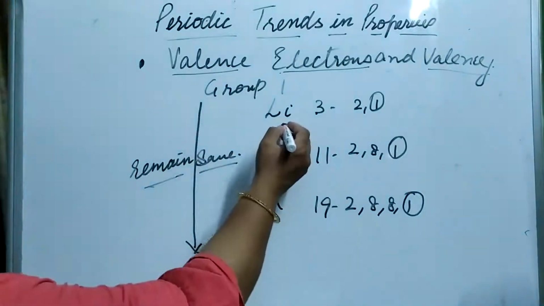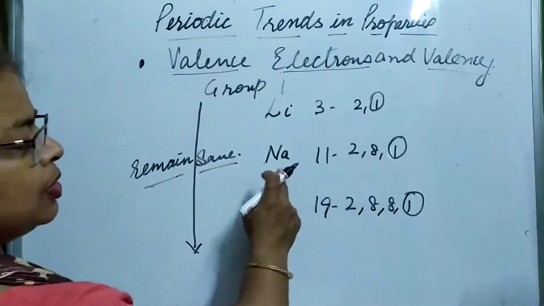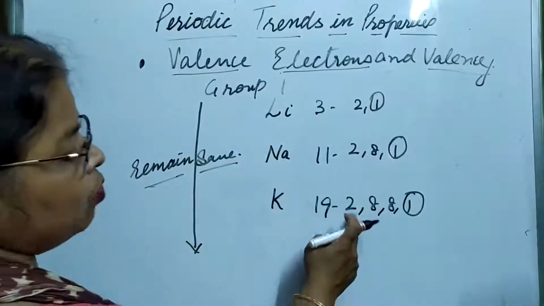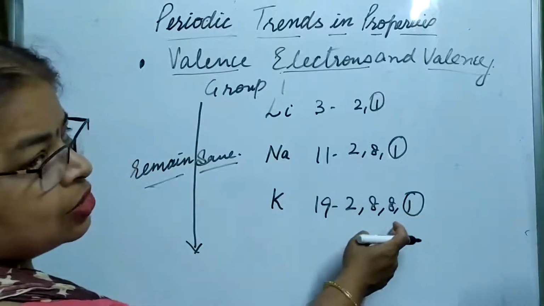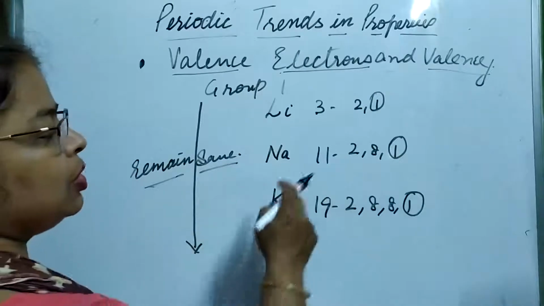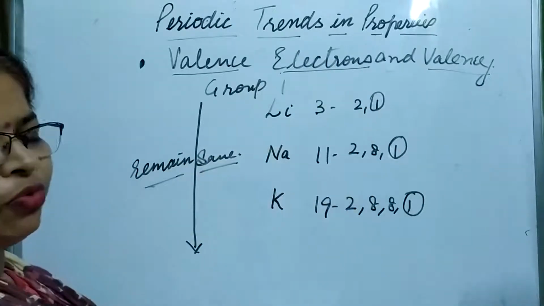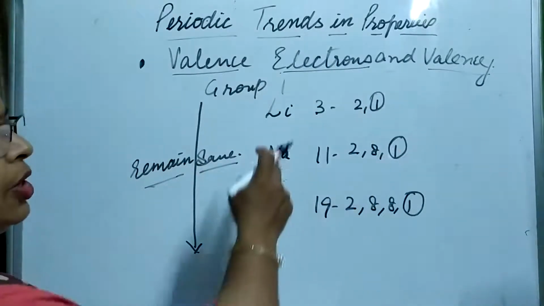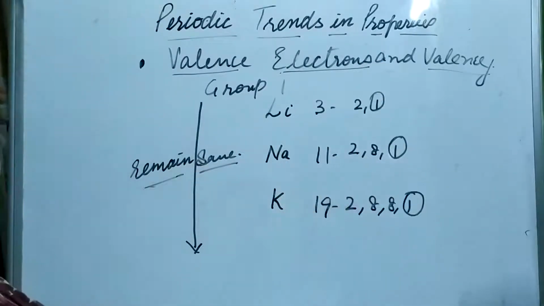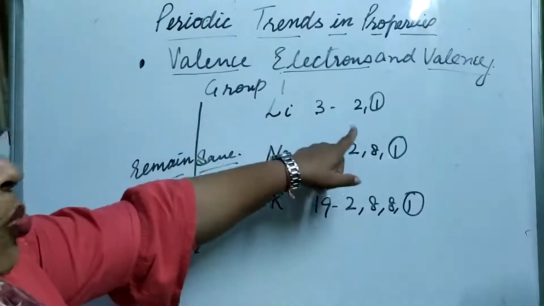See, this is the second period, third period, fourth period. How can we tell? 1, 2, 3, 4 shells, so fourth period. 1, 2, 3 shells, so third period. 2 shells, so second period. But they all lie in the same group, Group 1.